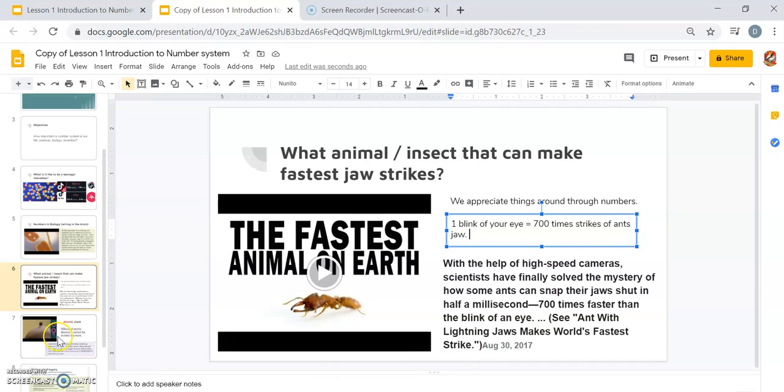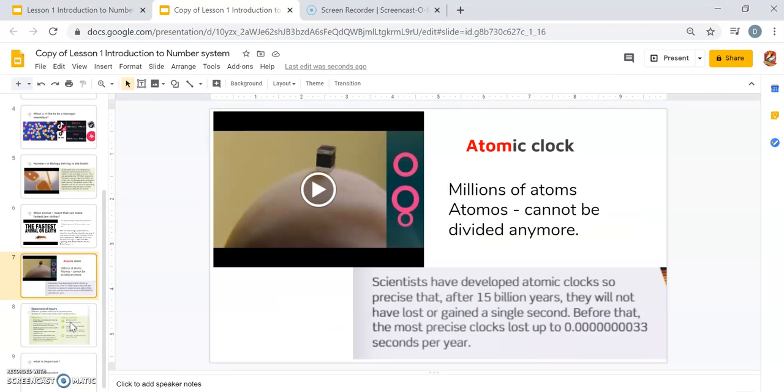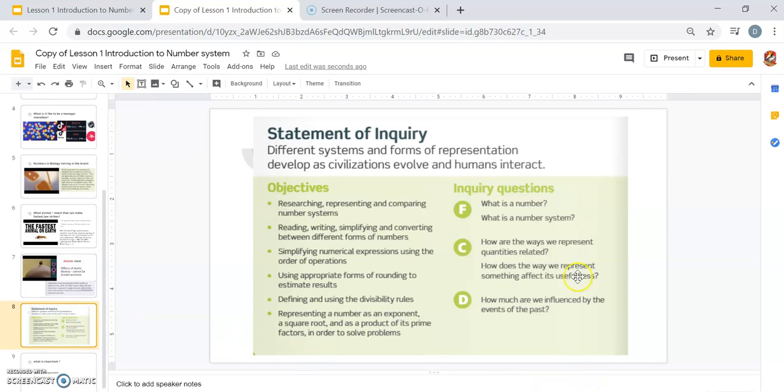Fantastic. If we appreciate things because we know numbers, that's why in this unit we are going to discuss the number system first, and we would like to appreciate how numbers developed. That's the first thing we're going to do: researching, representing, and comparing number systems. What is binary? What is the decimal system?